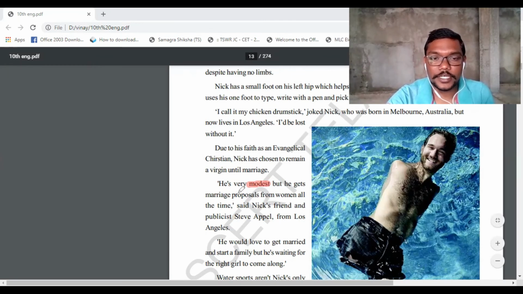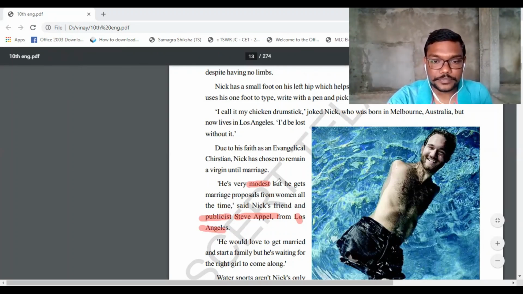So see, "He is very modest, but he gets marriage proposals from women all the time," said Nick's friend and publicist, Steve Appel from Los Angeles. So this statement, that he was modest but always used to get proposals from women, was given by Nick's friend. The work of Nick's friend is publicist, someone who publishes things. His name was Steve Appel. He was also from Los Angeles and he was a friend of Nick.